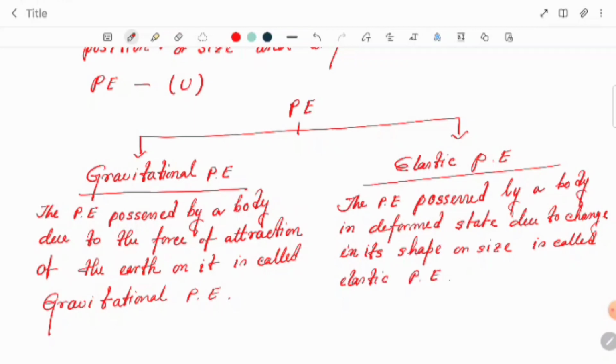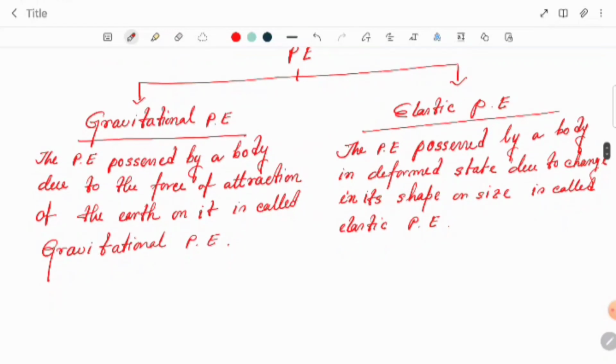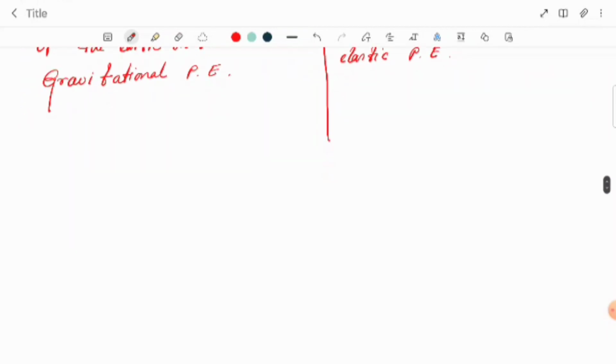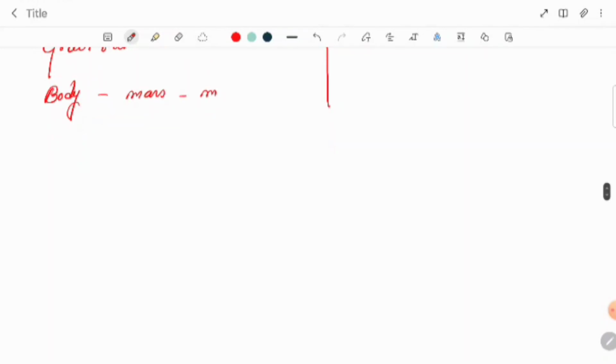Now the question, how can we calculate the gravitational potential energy? These are the two potential energies, gravitational and elastic. Mainly we always calculate the gravitational potential energy. How do we calculate it? Suppose we have one body whose mass is m, and we have to lift it to a certain height from the ground. Suppose this is the ground.